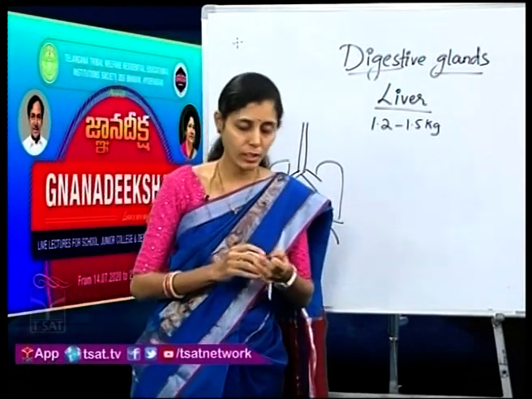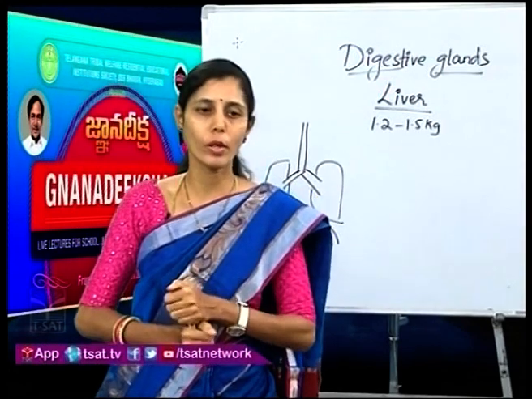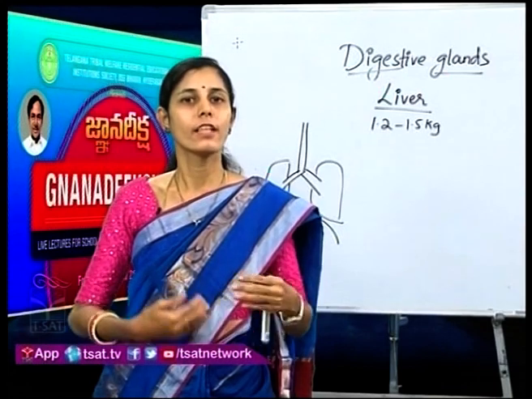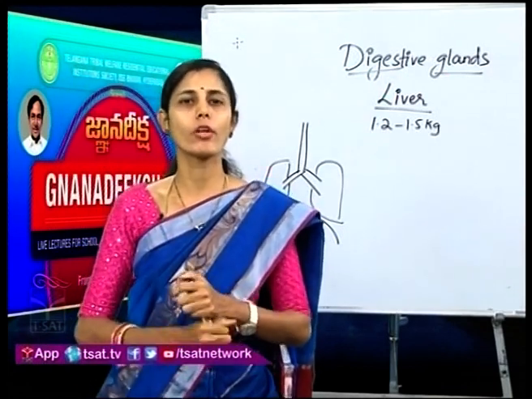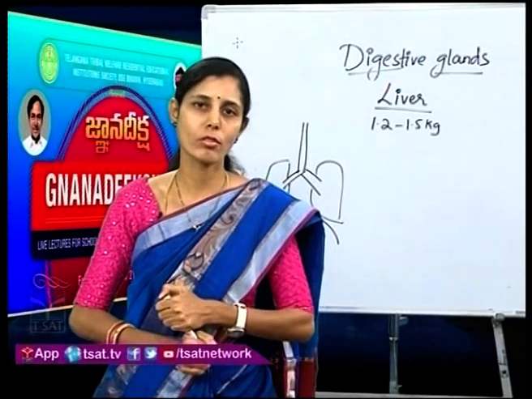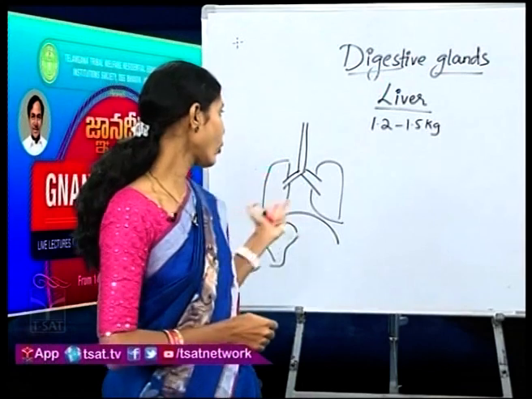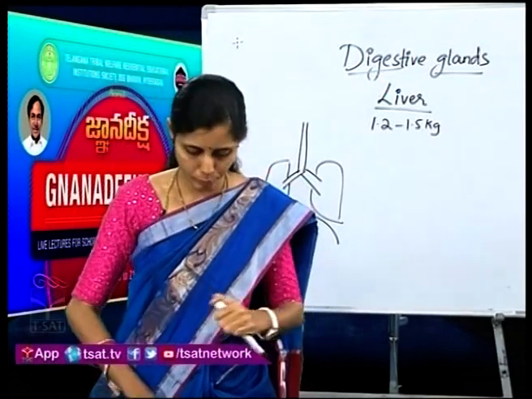This liver is an important organ weighing 1.2 to 1.5 kg, lying in the abdominal cavity on the right side just below your diaphragm. It plays many important roles apart from digestion. We will learn those important functions, but before that, let us know the structure of the liver.